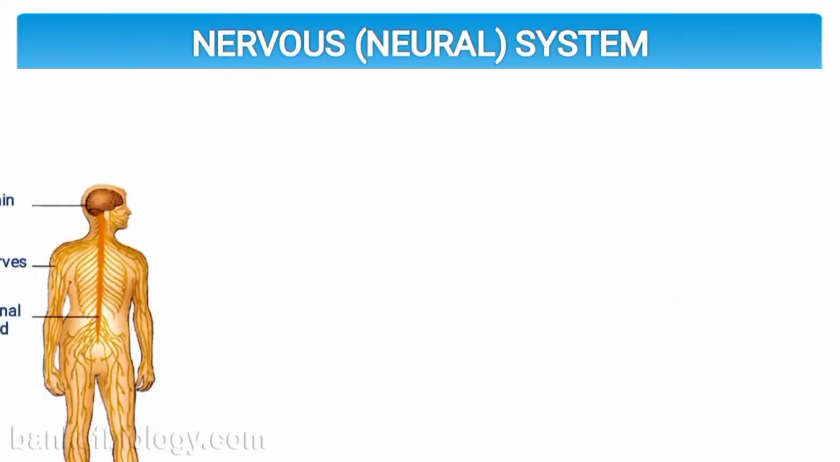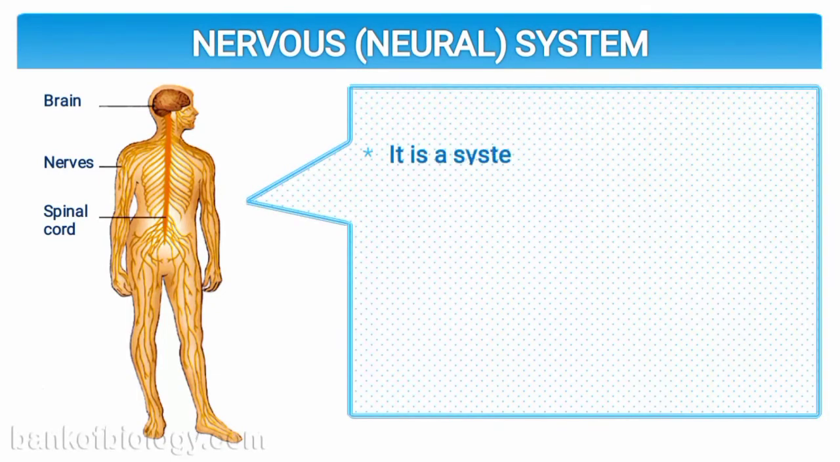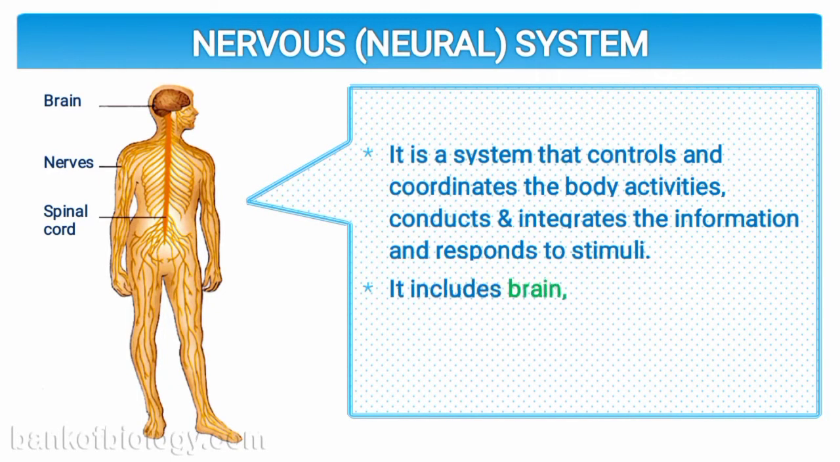What is the nervous system? The nervous system, or neural system, is a system that controls and coordinates the body activities. Control means that some activities are under our brain's conscious control. These are called voluntary movements or activities, whereas those which are not under our brain or conscious control are called involuntary activities, involuntary movements.